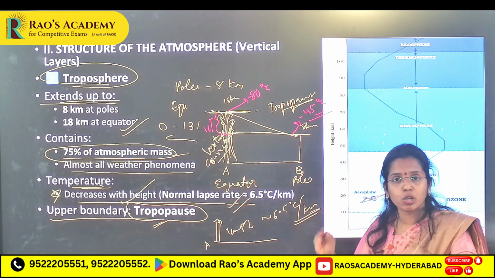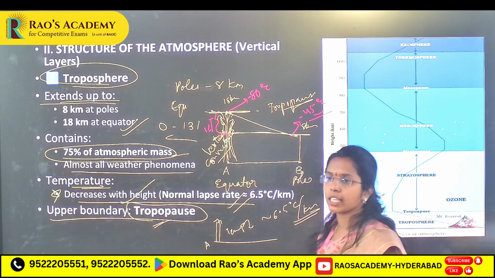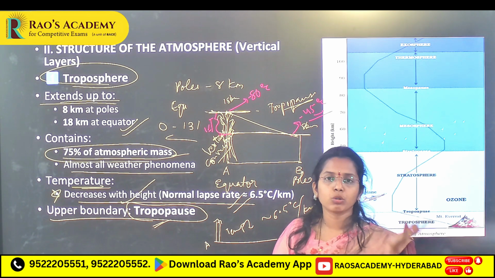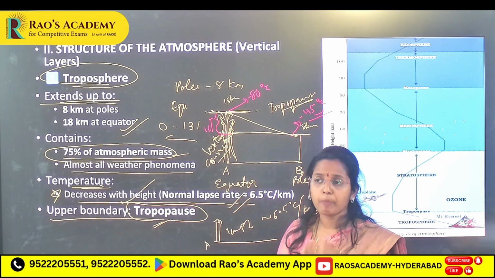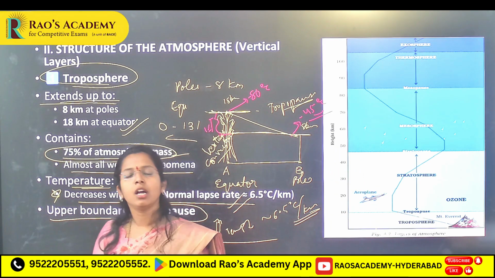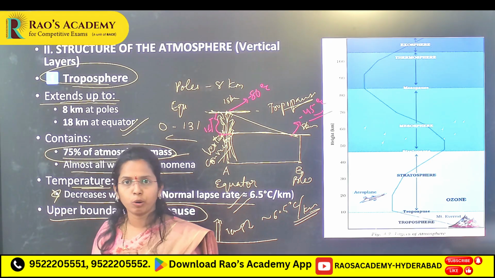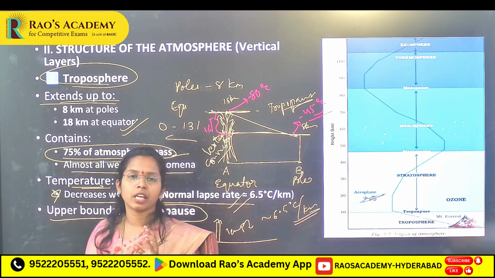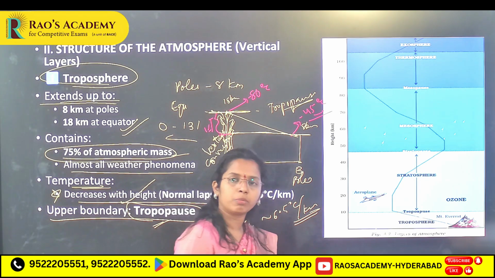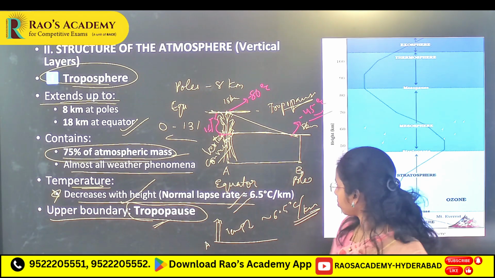This reason also you have to remember, because nowadays they are asking statement 1, statement 2, whether statement 2 is the correct explanation of statement 1. If in statement 1 they have given that at the tropopause at the equator temperature is less compared to the poles, and in the explanation they have given normal lapse rate, then both statements are correct.